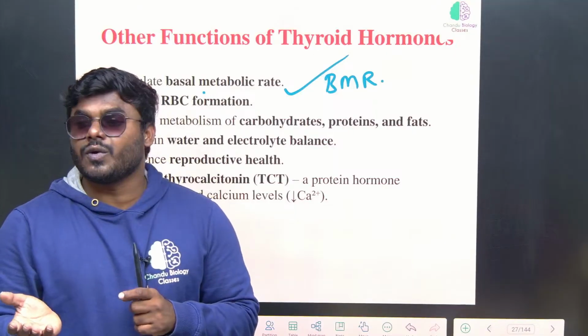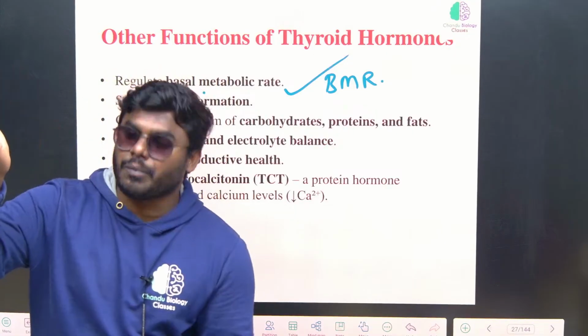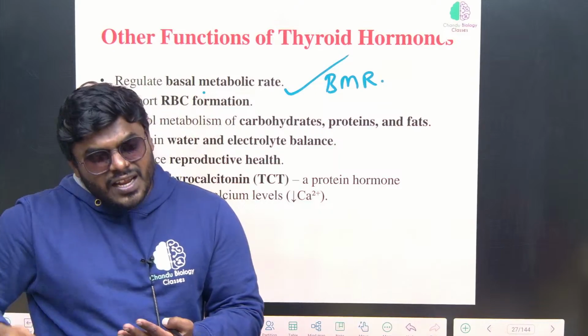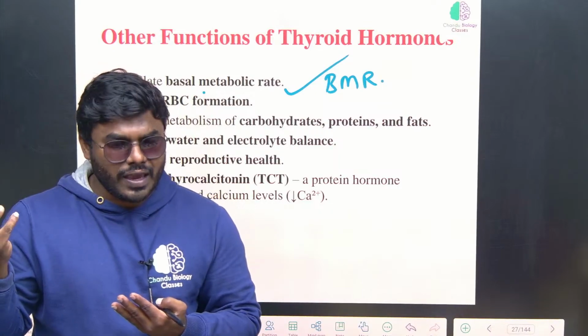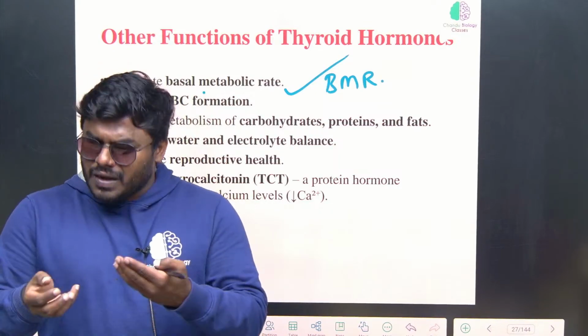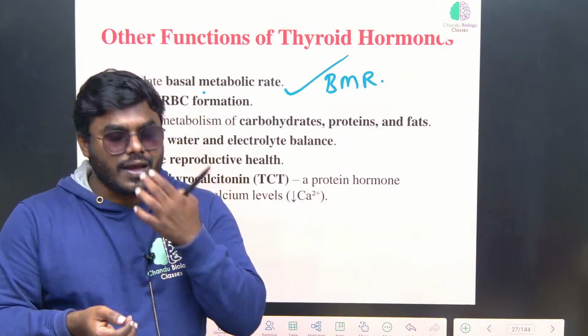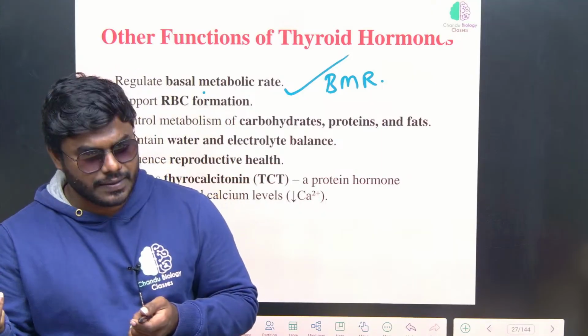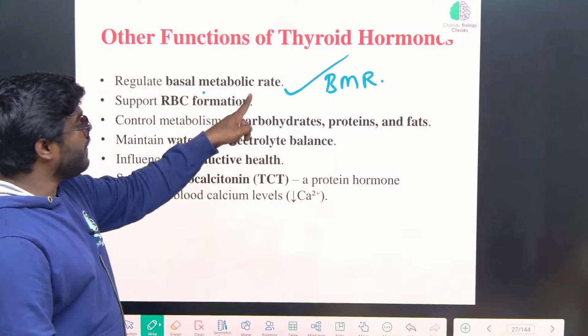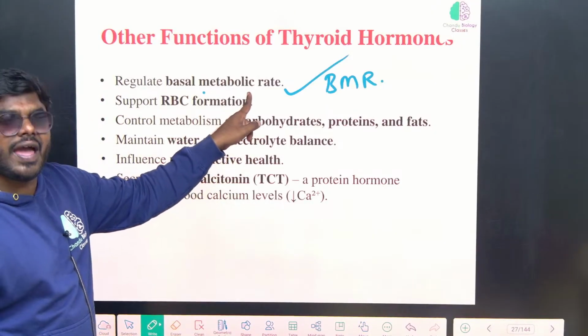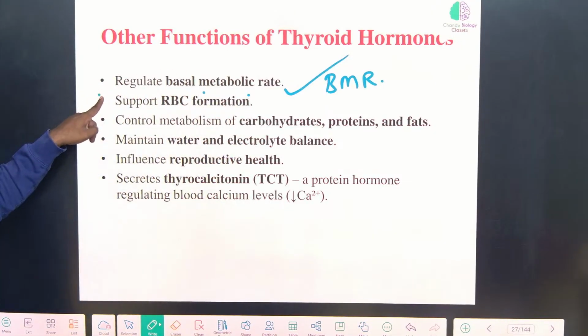Very good. They take more proteins, less carbohydrate. Why? Protein improves the metabolism. When it improves the metabolism, our muscles can be gained and we can lose the weight very easily. You're getting? So the basal metabolic rate can be enhanced by the thyroid hormones.